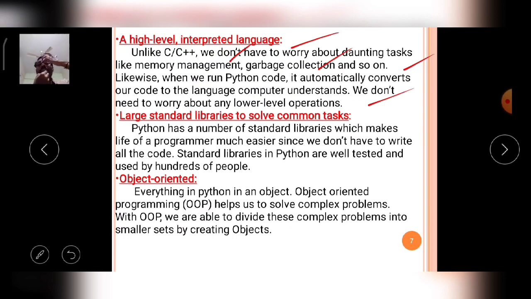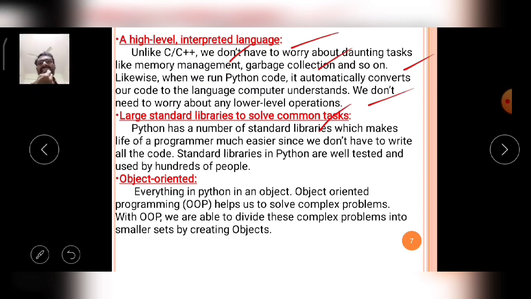Many libraries are available in the Python language. From those libraries you can access the built-in functions of Python. With the help of those built-in functions, you can solve common tasks used by the programmer. So Python has a number of standard libraries.